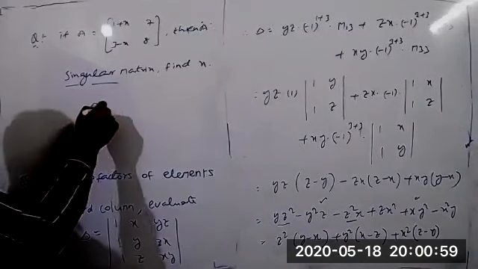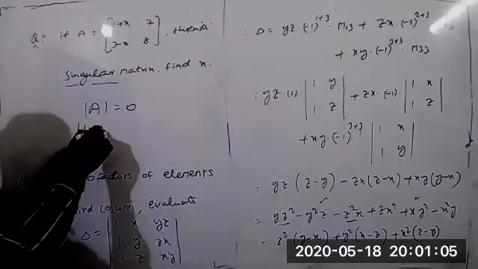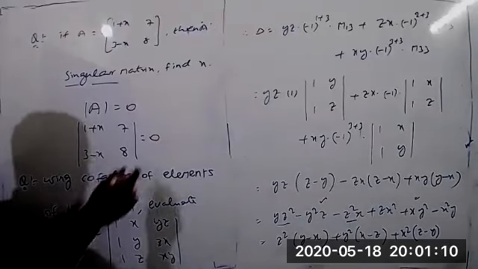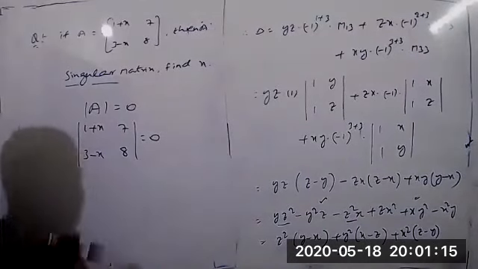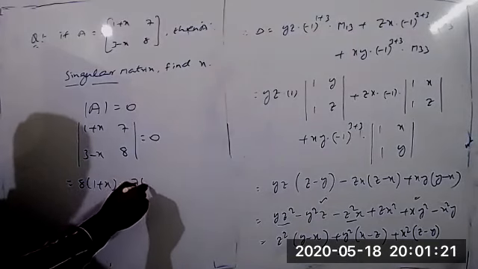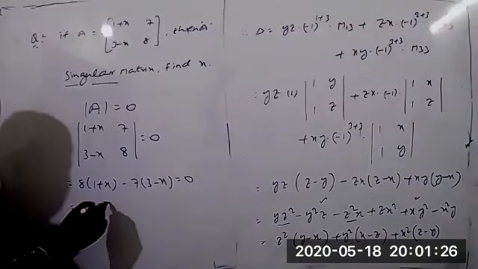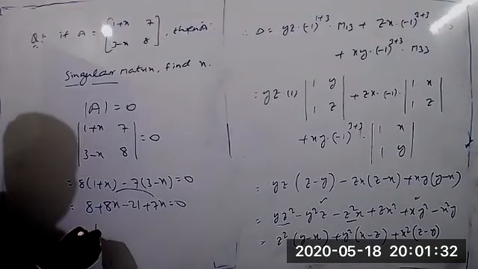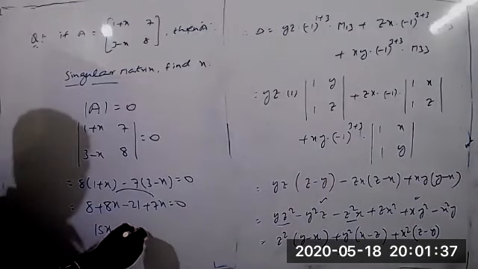But clearly, first you can write the determinant of A equal to 0. The determinant of A, which is the determinant of (1 plus x, 7; 3 minus x, 8), is equal to 0. So find the value. AD minus BC you can take here: 8 into (1 plus x) minus 7 into (3 minus x) equal to 0. So 8 ones are 8 plus 8x minus 21 plus 7x equal to 0. And the sum of these two values is 15x minus 13 equal to 0.